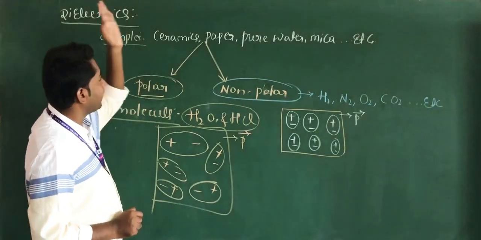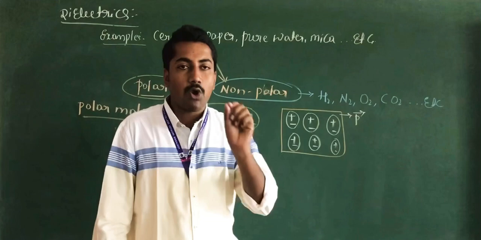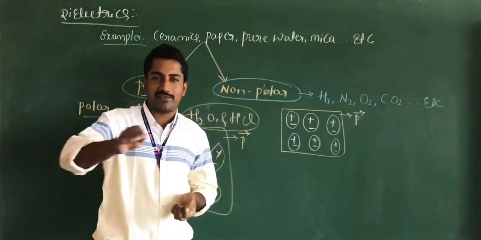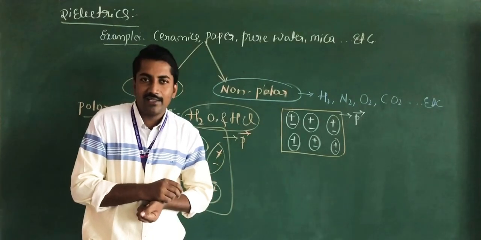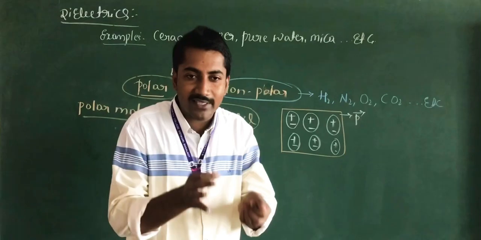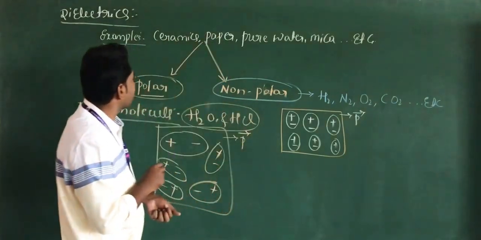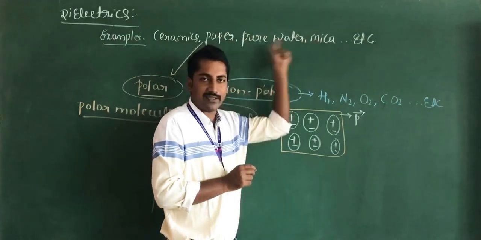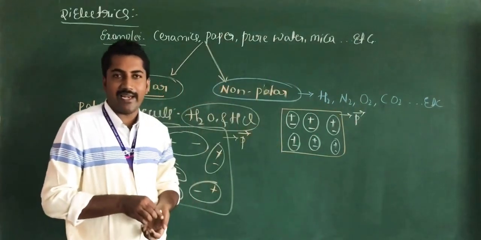Dielectrics are the insulators which transmit the electrical effects without conducting the charge, because there are no free electrons in substances like ceramics, paper, pure water and mica. These are the best examples for dielectrics.